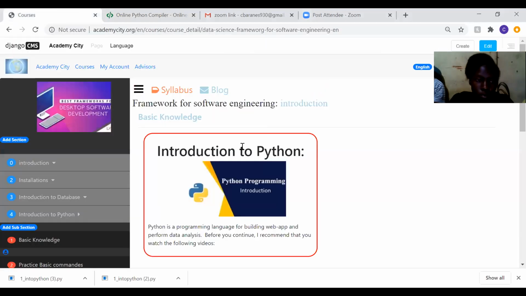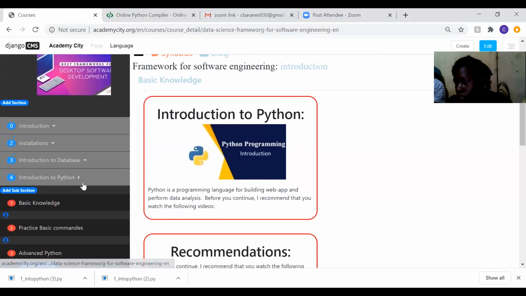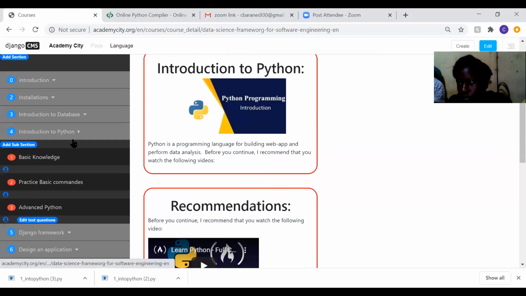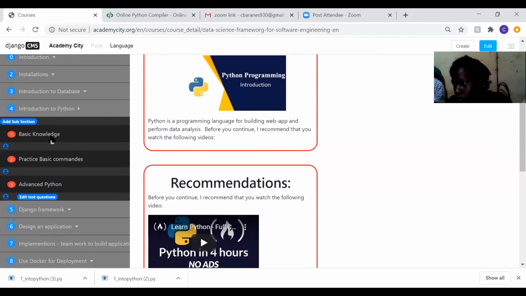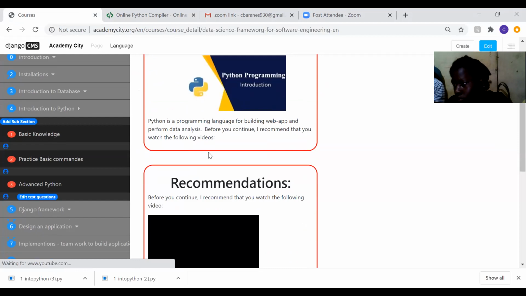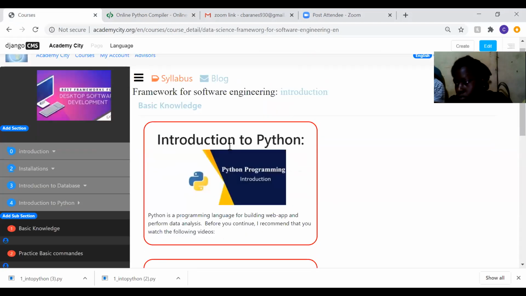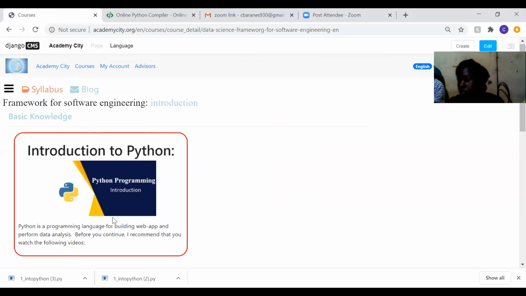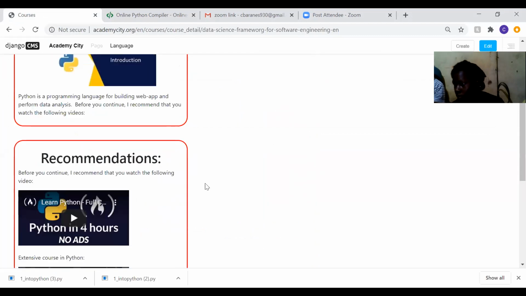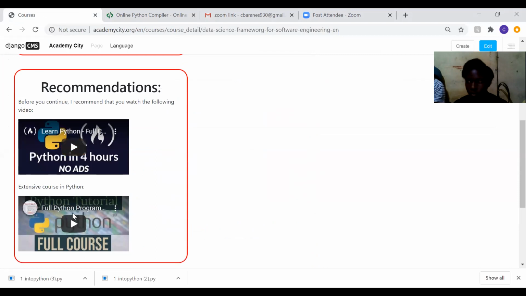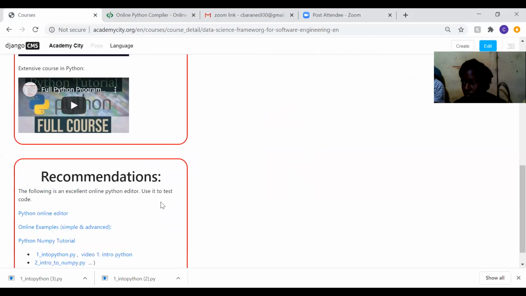All right, so I'm here in Academy City. This is our course, Framework for Software Engineering. And inside here, we are on chapter 4 now. We are in Introduction into Python. We are on Basic Knowledge. If you open Basic Knowledge, it will open this window. And on this window, you can see a couple of things. First of all, you can see what the chapter is about. Recommendations, which are 2 great videos I recommend you watch.